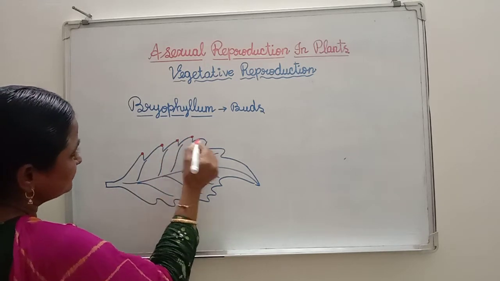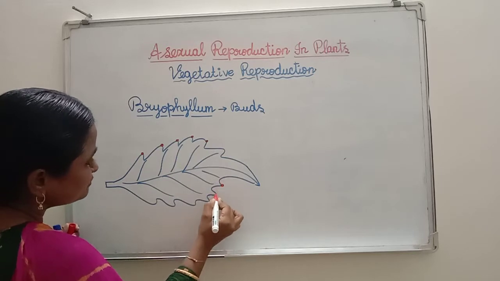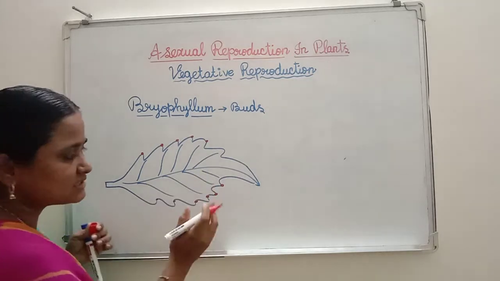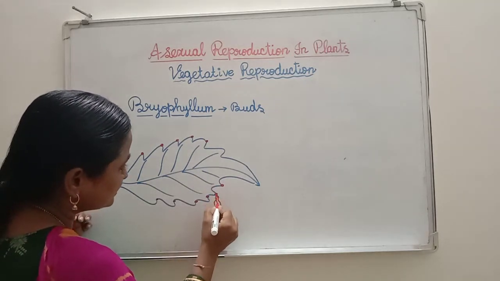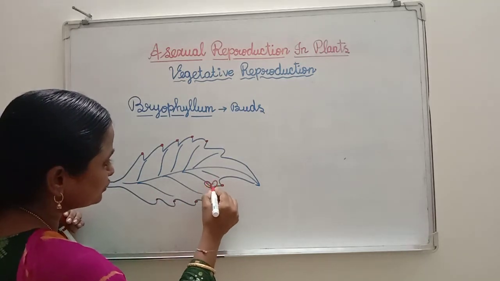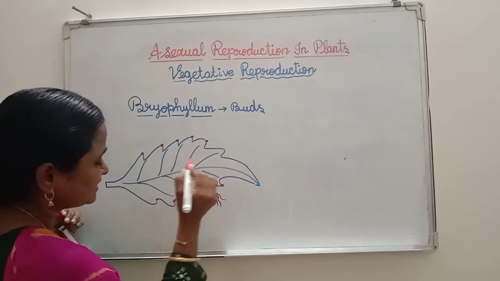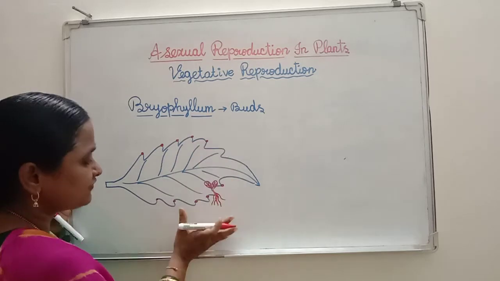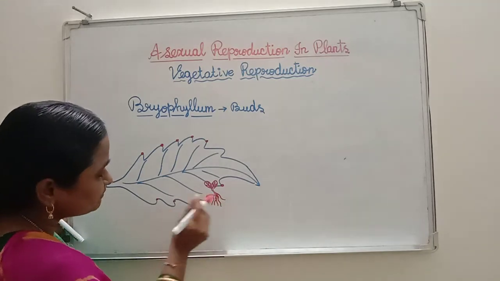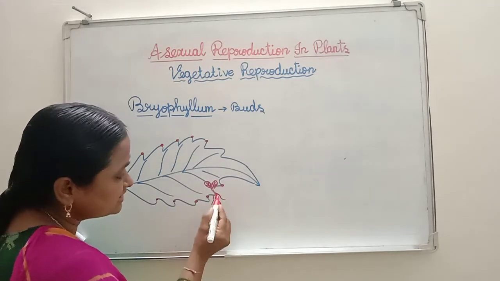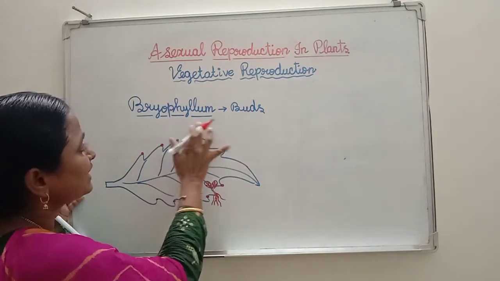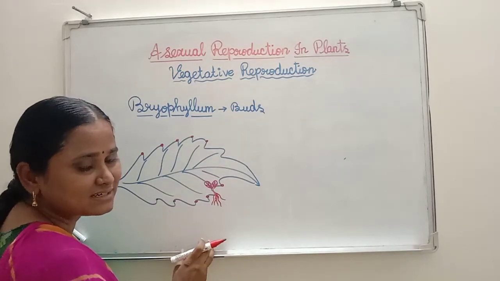In these places, if you see, small buds are there. If these buds touch the soil, first they produce the adventitious root system, then they produce the new plant, that means young ones. If the buds touch the soil, immediately they germinate. That means they produce the root system, then the shoot system. Likewise, in Bryophyllum, asexual reproduction takes place.